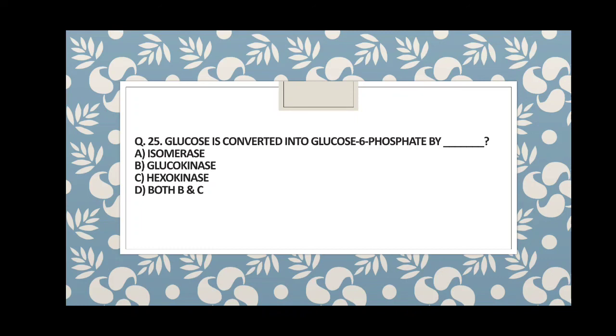Glucokinase is found in the liver, and so is responsible for the conversion of glucose into glucose 6-phosphate in the liver. But hexokinase is present everywhere except the liver, and it converts glucose into glucose 6-phosphate. So if they ask glucose is converted into glucose 6-phosphate in the liver by, then it will be glucokinase. So guys, this is the last question.